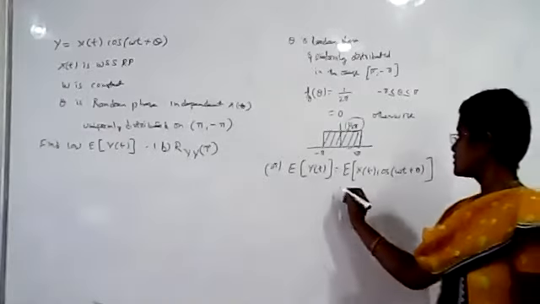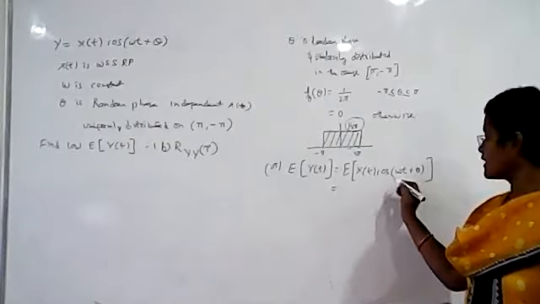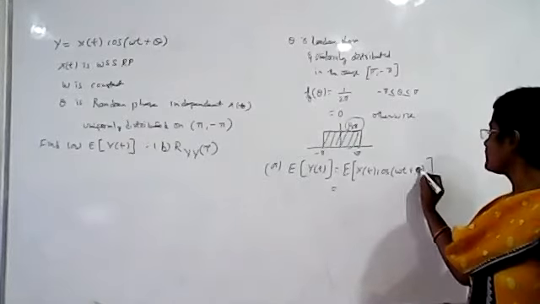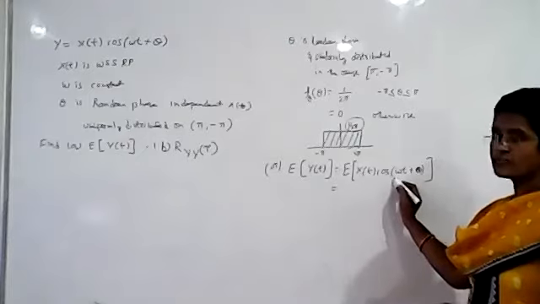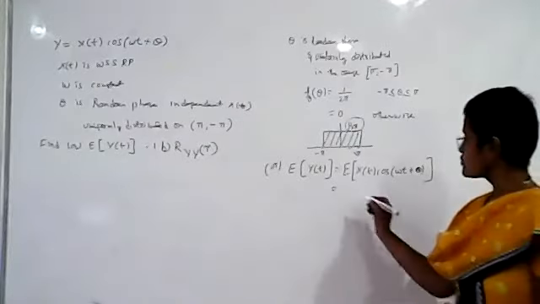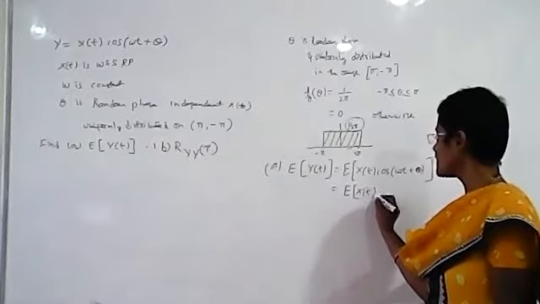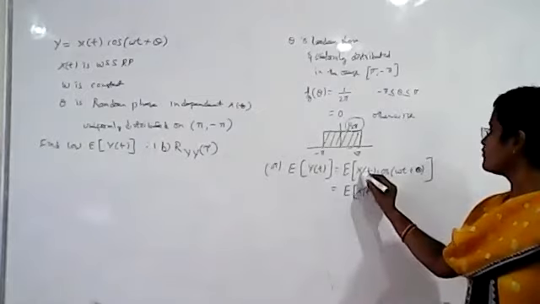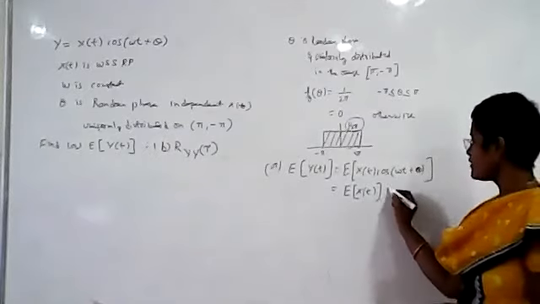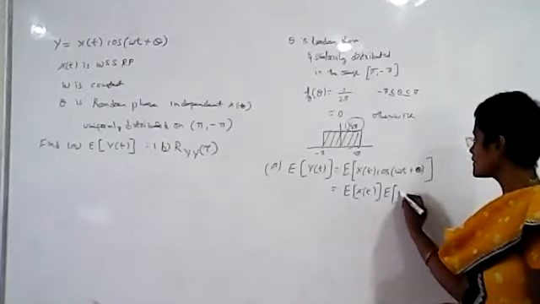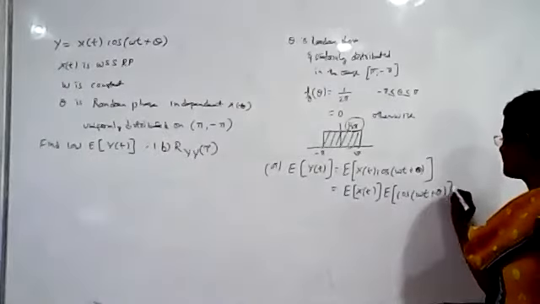Since omega is constant and theta is a random phase independent of x of t, x of t and this cosine term are independent. So if two random variables are independent, the expected value of x of t cos omega t plus theta can be written as the expected value of x of t times the expected value of cos omega t plus theta.